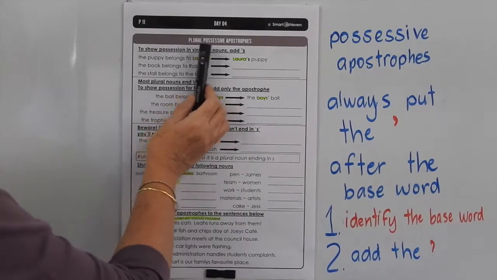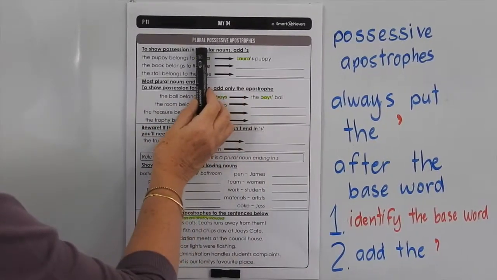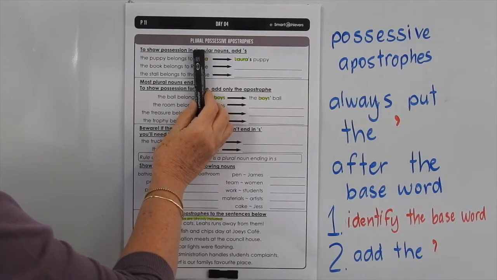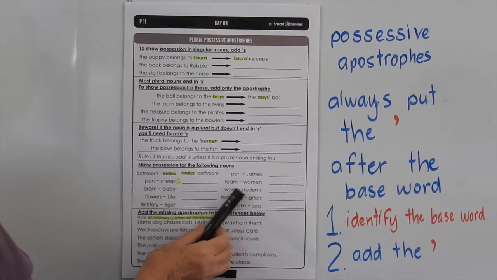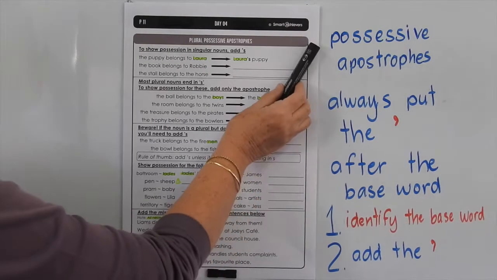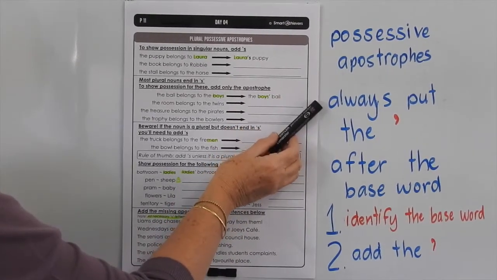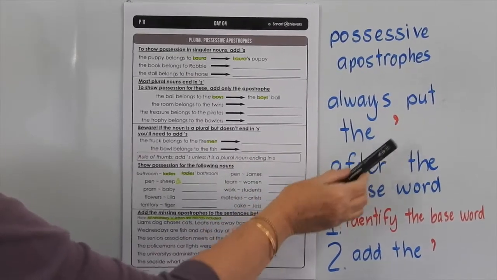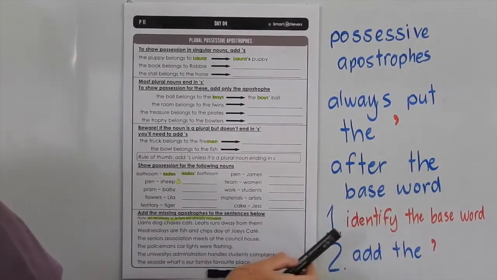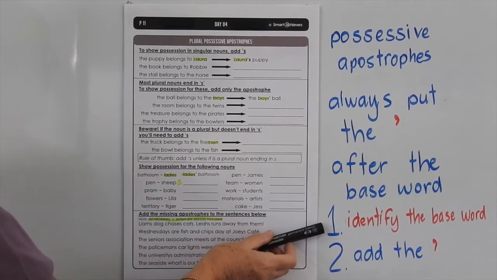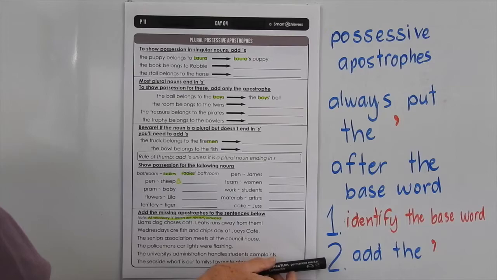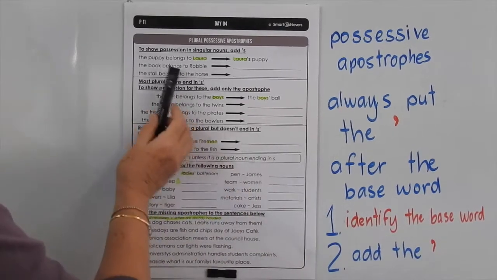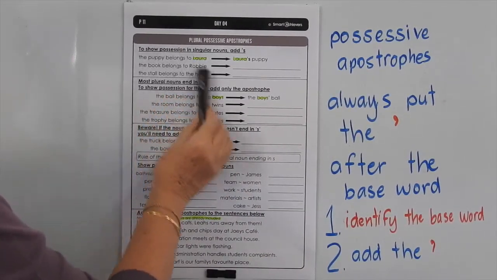Today we're talking about possessive apostrophes. We're going to start off with singular possessive apostrophes, and move on to plural possessive apostrophes. So with possessive apostrophes, you always have to put the apostrophe after the base word. So the first thing you have to do is identify the base word. Is it singular or plural? And then you have to add the apostrophe. So we're going to go from easy to harder.